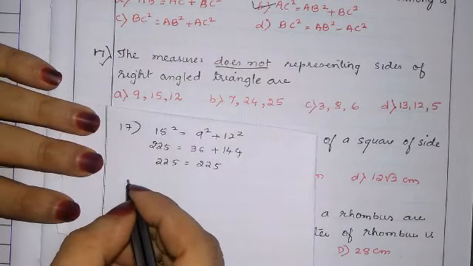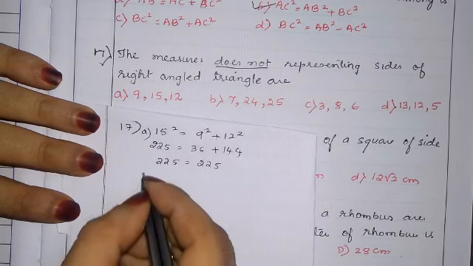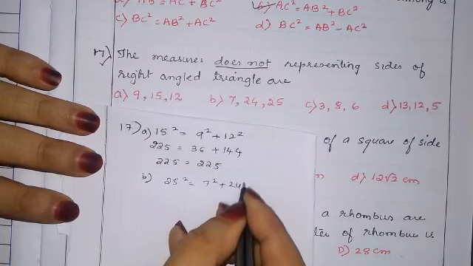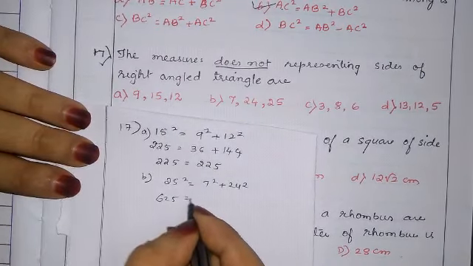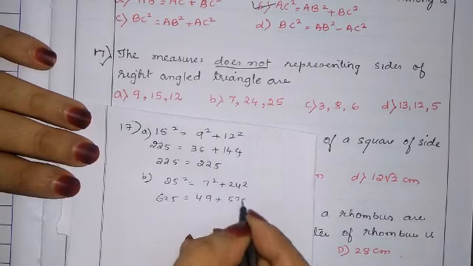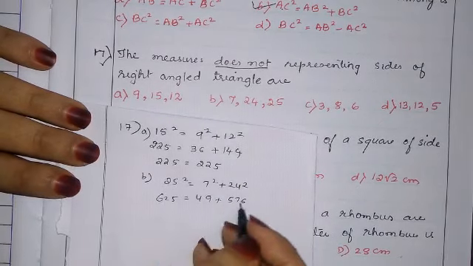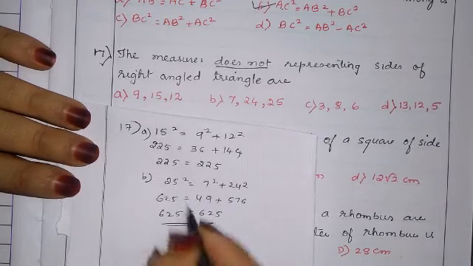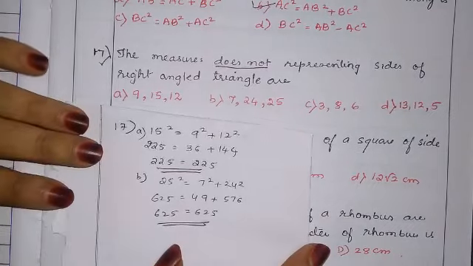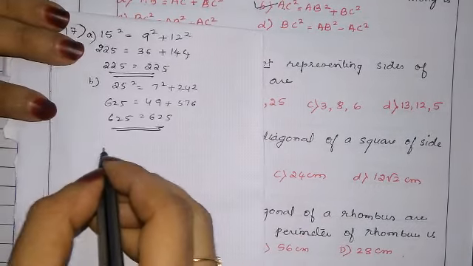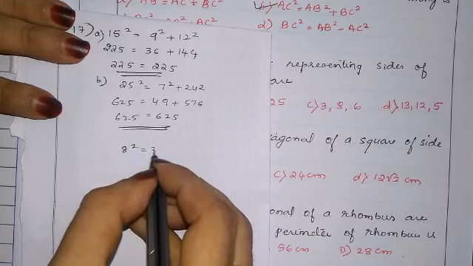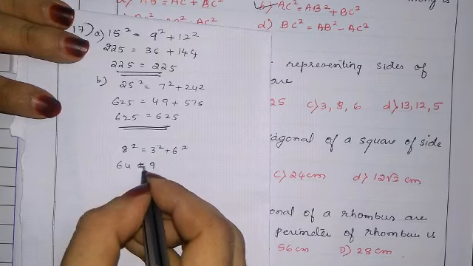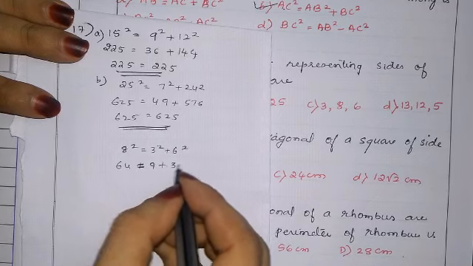Second one, let us see. Option A not. Option B, 25 square is equal to 7 square plus 24 square. Bigger number square. 625 is equal to 49 plus 576. Again, if we add this, they are equal. 625 is equal to 625. So this is a right angle triangle. Let us go for the third one. That is 8 square is equal to 3 square plus 6 square. 8 square is 64. 3 square is 9 plus 6 square is 36.